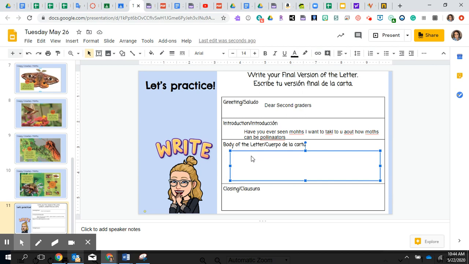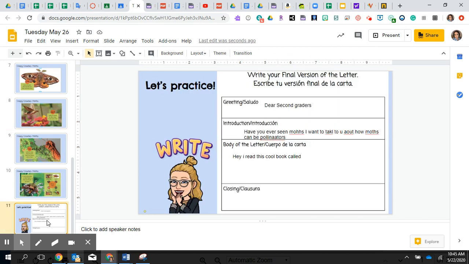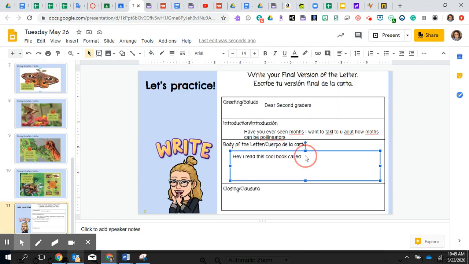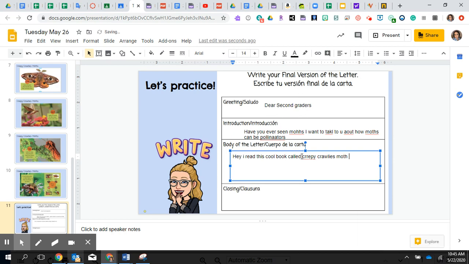Okay, so now I'm going to talk about moths. Hey, I read this cool book called, let me go back and look at what the book's name is. Creepy Crawlies: Moths. Okay. Called Creepy Crawlies: Moths.